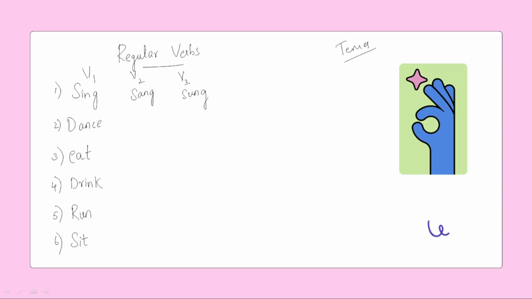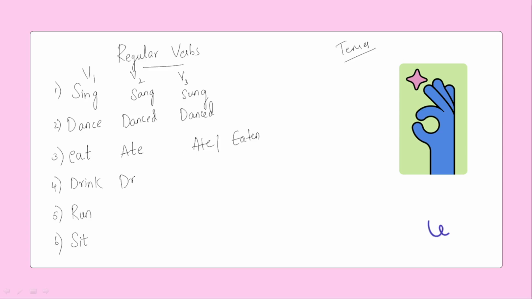So I kindly request everybody learn the forms of verbs V1, V2, V3 for so many words. For dance, the V2 is danced, V3 is also danced. For eat, it is ate. Also, V3 will be ate only. Sometimes we call it as eaten.